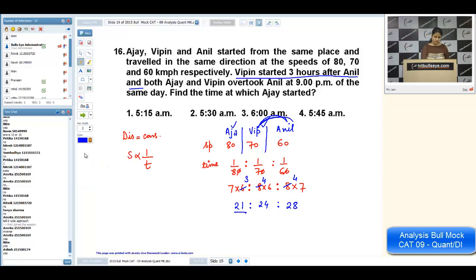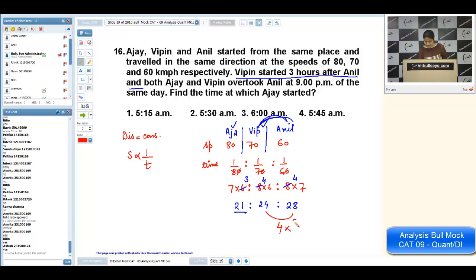But in our ratio approach, the difference is 4. We want to make it 3. So I'll multiply the whole thing by 3 by 4, just the balancing part. See, the difference I'm getting in ratio is 4, but in the question this is given as 3. That's why we want to make it 3, so I'm multiplying this 4 by 3 by 4. Now we will get 21 into 3 by 4, 24 into 3 by 4. These are the actual times taken by them to complete that distance.